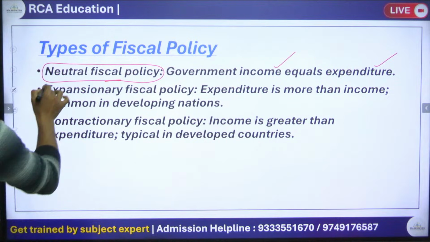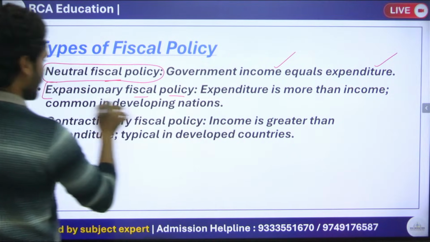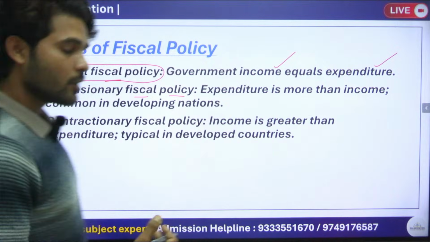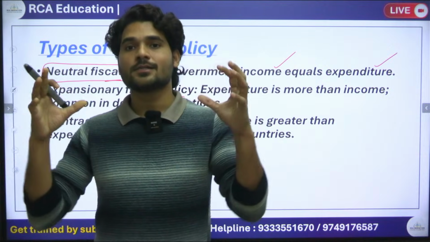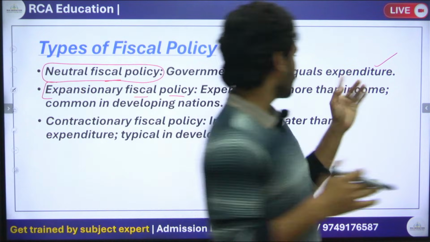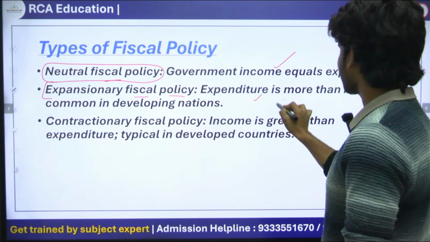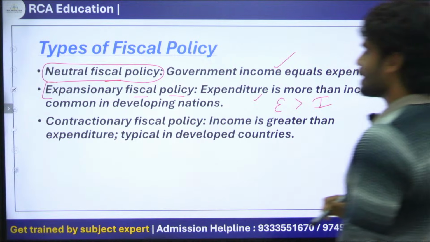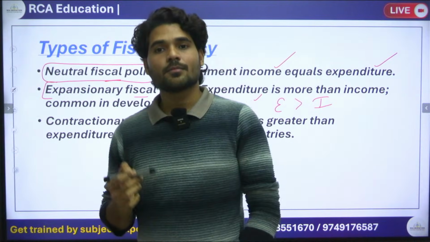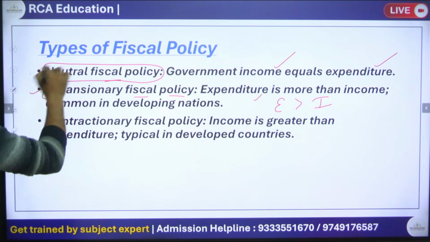Now we have expansionary fiscal policy. What is the meaning of expansionary? Whatever thing is expanding is called expansionary. So see here, if expenditure is more than income, then we can call it an expansionary fiscal policy.